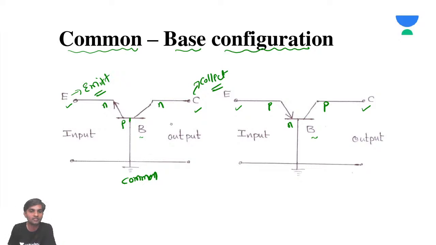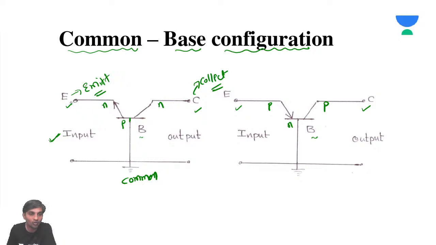So you may ask, sir, why don't we make the collector the input and the emitter the output? The problem is in the basic structure and design of a transistor, which we discussed in the previous class. According to our basic discussion, the emitter has to emit. It means it is a source. Generally, the emitter is nothing but a source kind of thing. So always remember, the source must be at the input side.